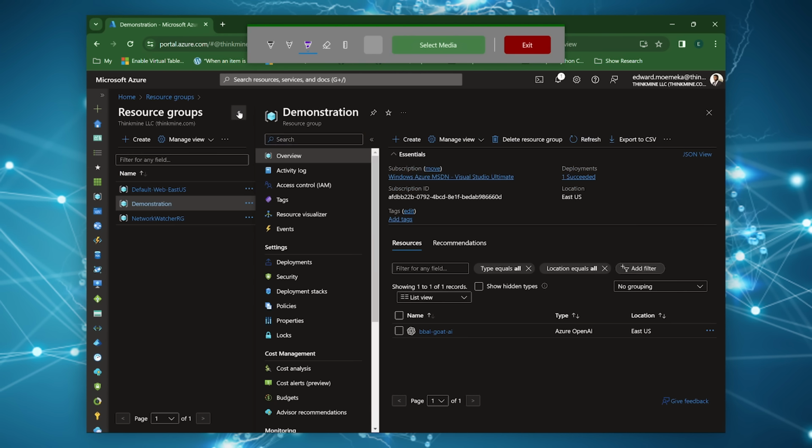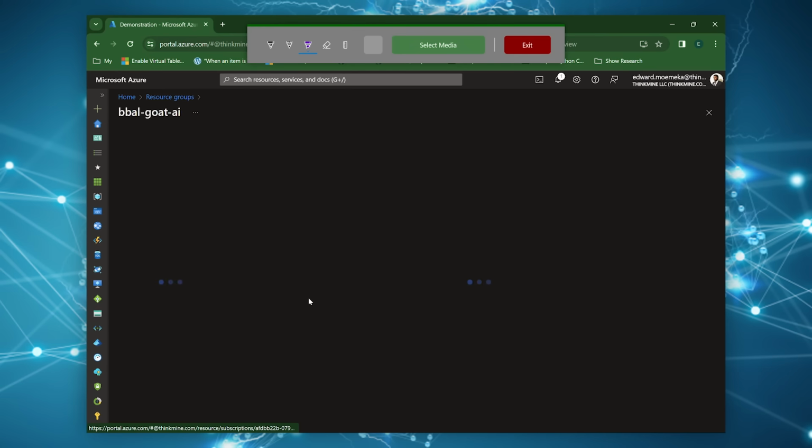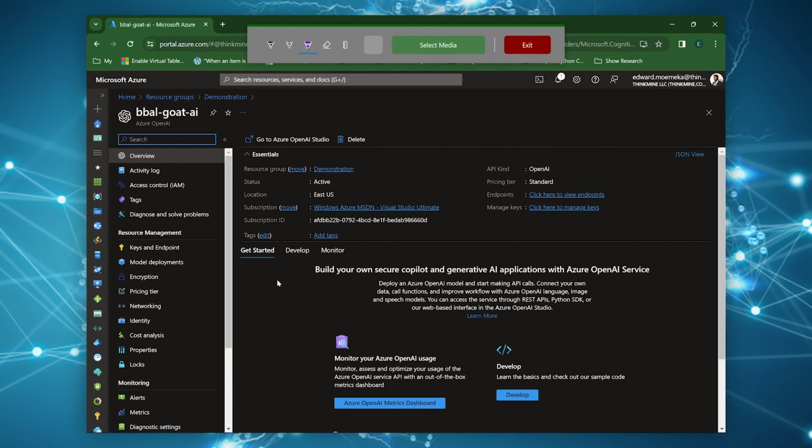And we're done. Okay, so we select our B-Ball Goat AI. And then let's quickly go through all the things that are available to you when you create an OpenAI environment, what services you have available to you, what options you have, and how you can configure that.